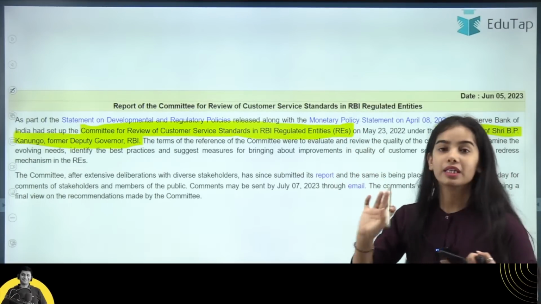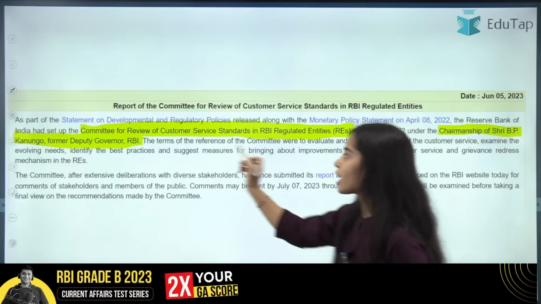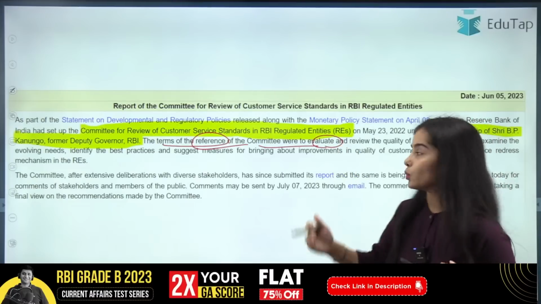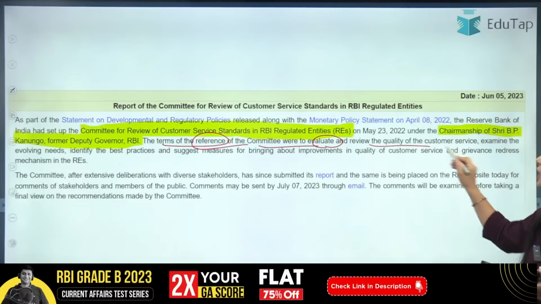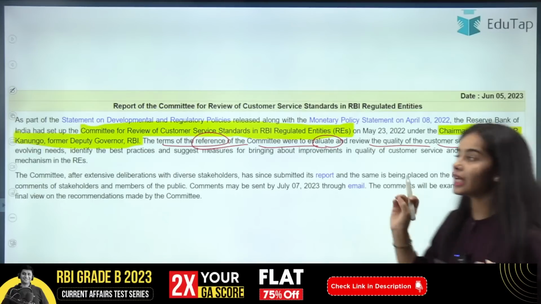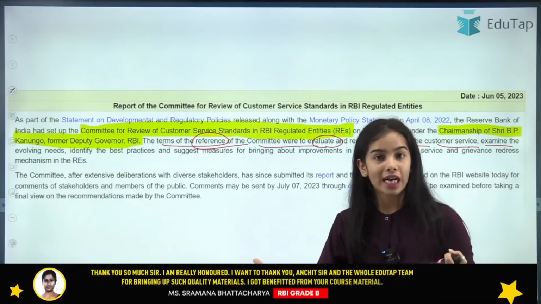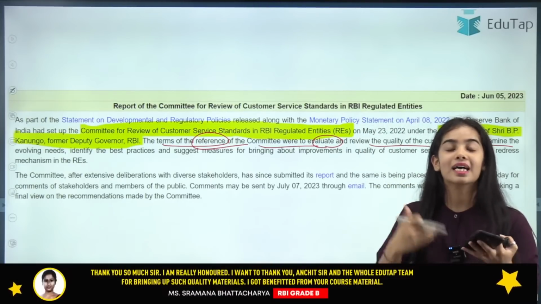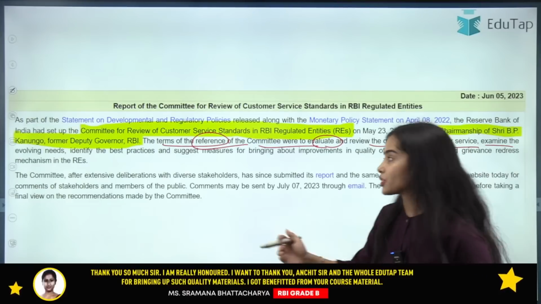So this committee was set up for review of the customer service. This was set up by the Reserve Bank of India, and the terms of reference for this committee were to evaluate and review the quality of the customer service given by the regulated entities, and examine the evolving needs of the customers of the country, as they are using more digital payments and doing more digital transactions.